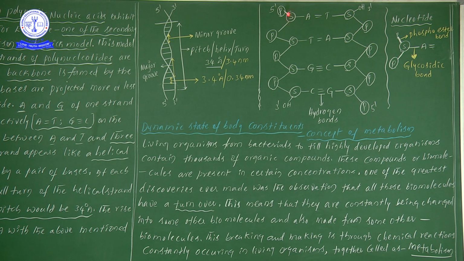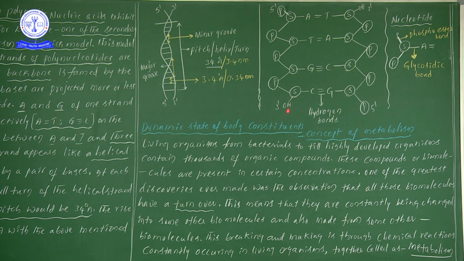The pentose sugar has 5 carbons. The 5th carbon has CH2OH, as we saw in the previous video diagram too, and that is linked with the phosphate. Suppose this phosphate is the last one in that particular strand, that strand end we take as 5'. Then the pentose sugar's 3' OH group is there, and that one is free.